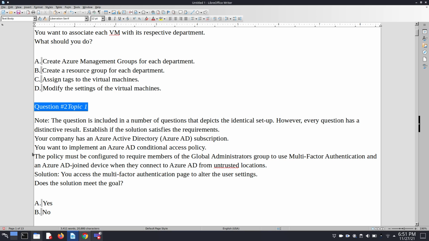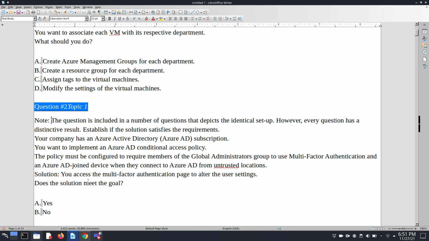First of all, we have to clarify our question's objective. Here we want to implement an Azure AD conditional access policy, and the policy must be configured to require members of the global administrator group to use MFA and Azure Active Directory joined devices when they connect to Azure AD from untrusted locations.